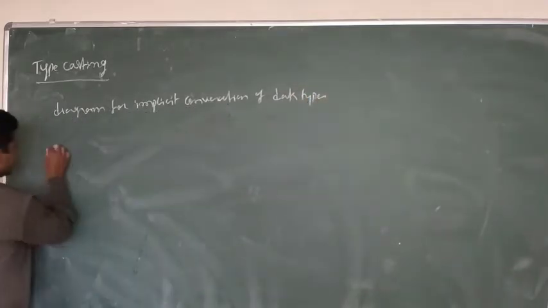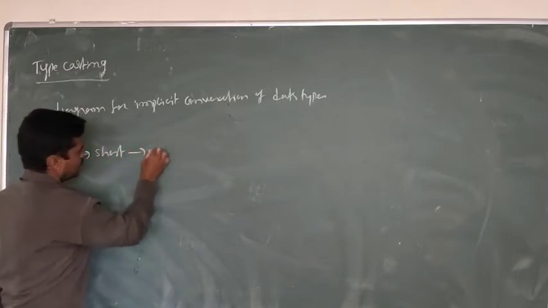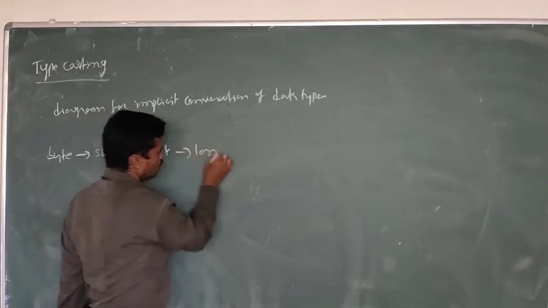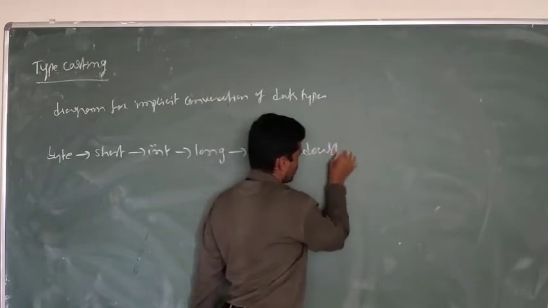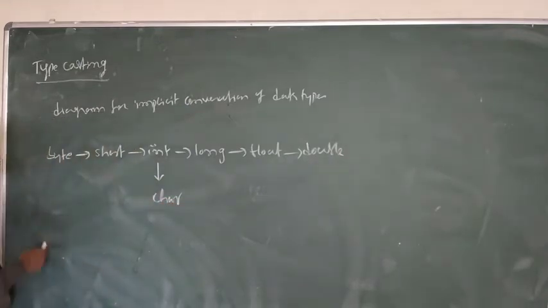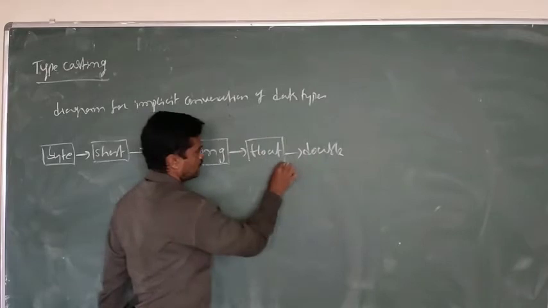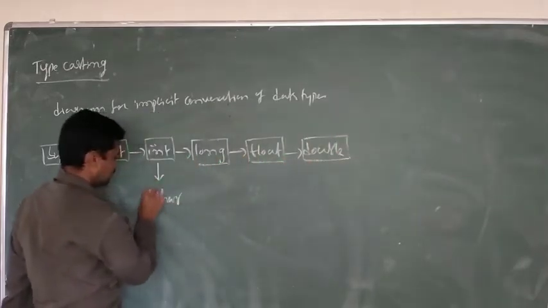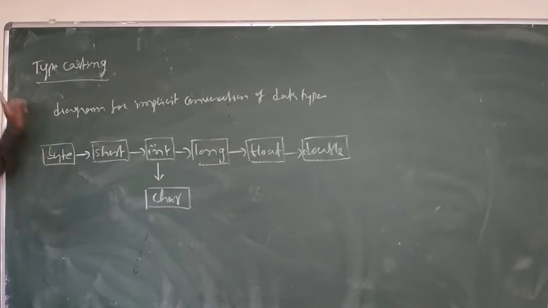Byte, short, int, long, float, double, char. So this is the procedure we have to follow to convert one data type to another data type using implicit casting.